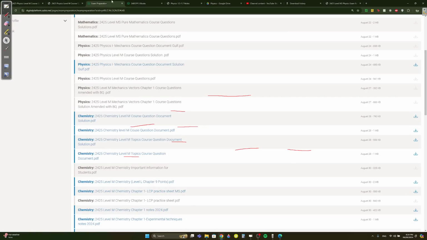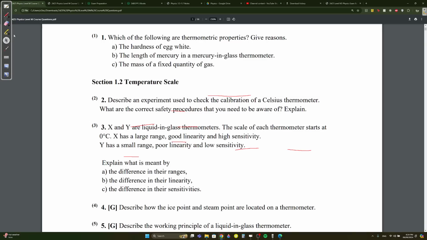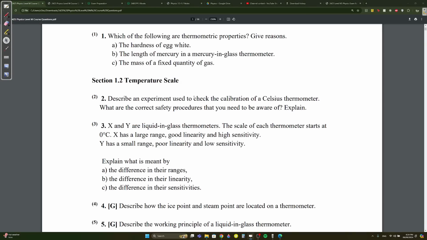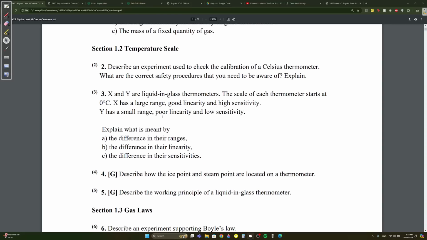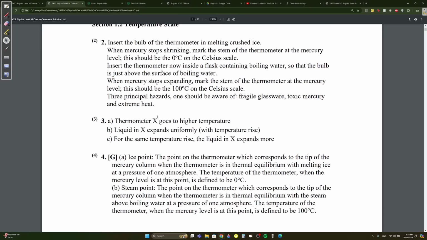Okay. X and Y are liquid in glass thermometers. The scale of each thermometer starts at 0 degrees Celsius. X has a large range, good linearity, and high sensitivity. Y has a small range, poor linearity, and low sensitivity. Explain what is meant by the difference in the ranges, the difference in the linearity, and the difference in their sensitivities. This I don't think it will come, but just in case.